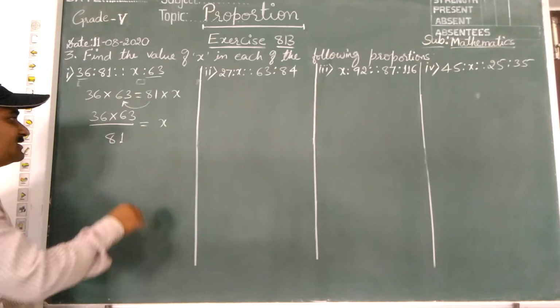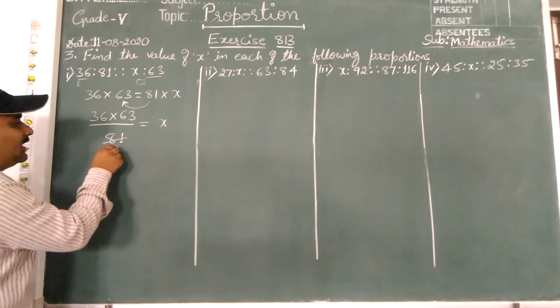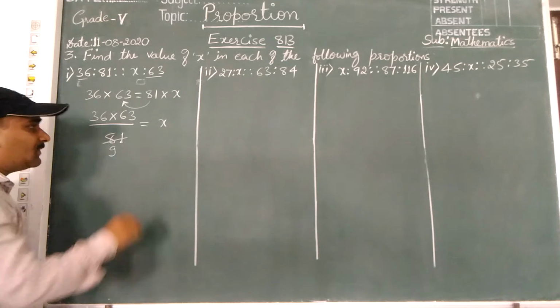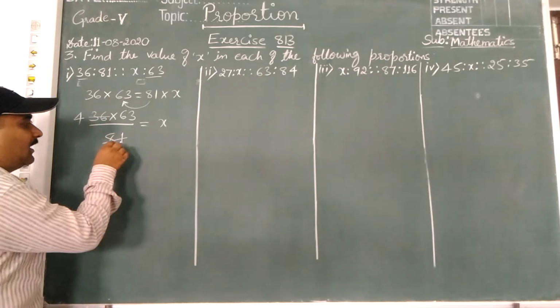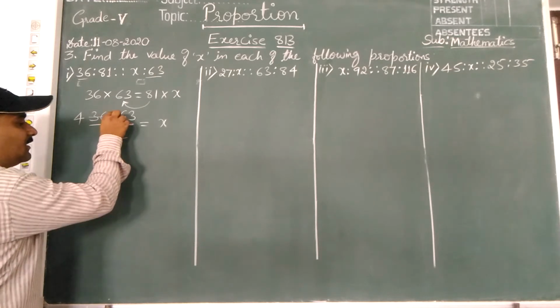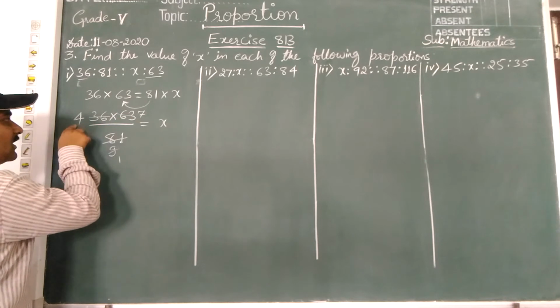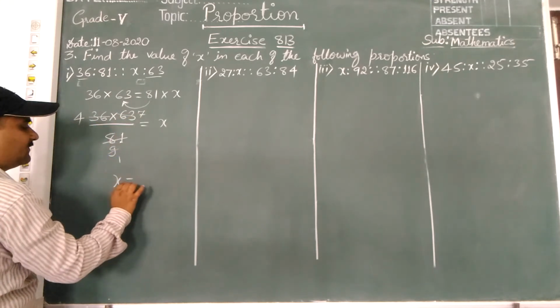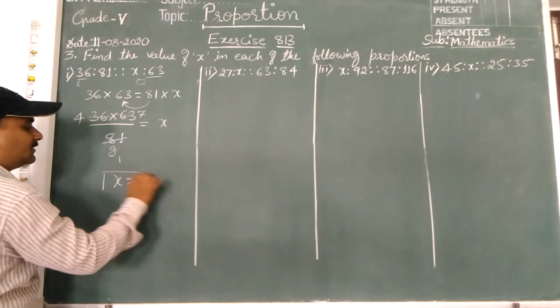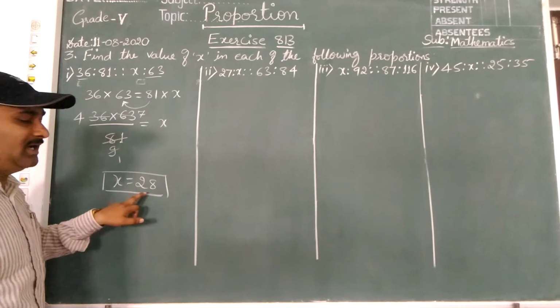Okay, let us cancel these numbers. 9 nines are 81, 9 fours are 36, again 9 ones are 9, 9 sevens are 63. 7 and 4 are left. 4 into 7, 28. So x value is what? 28. The value which is asked is 28.